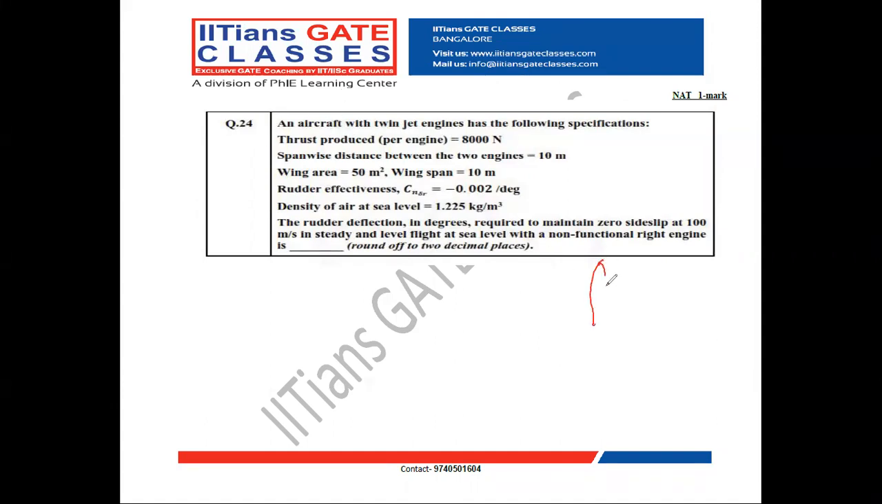First, what is given? Consider the aircraft in top view. It has a left engine and a right engine. The distance between the two engines is 10 meter, but from the CG, each engine is 5 meter apart. From CG, it is 5 meter left and right that each engine is placed. Now, the right engine is non-functional. That is what is given.